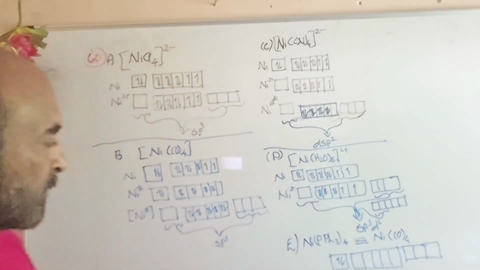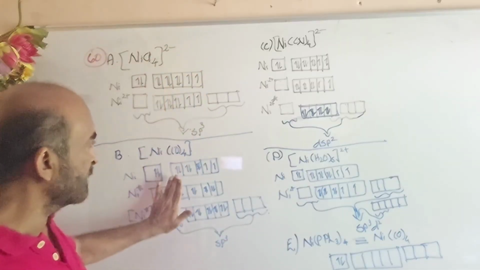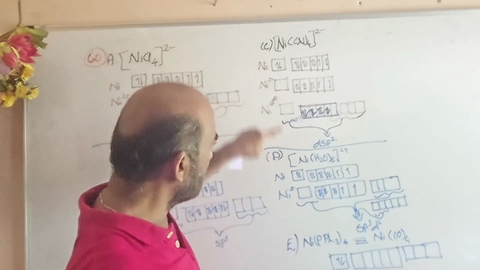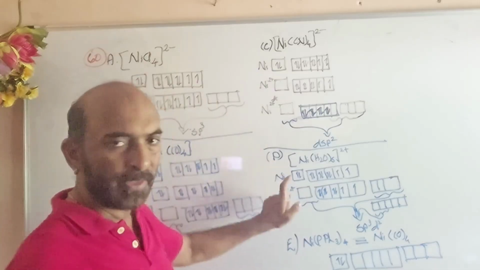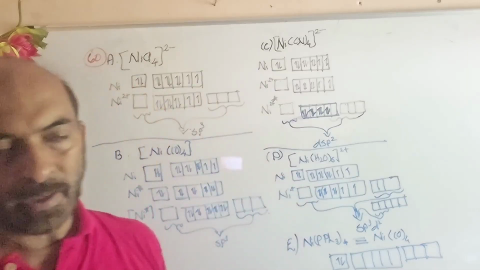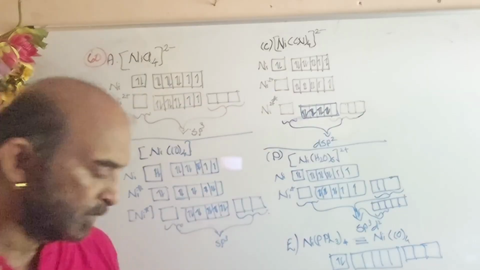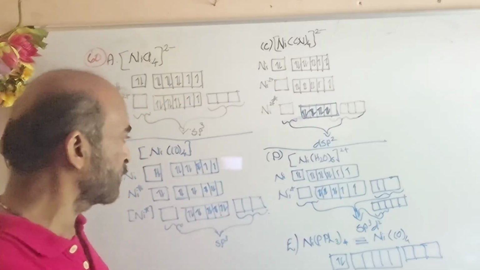So far in our study we found that this is para, this is dia, this is dia, this is para, this is dia. A and D are the cases with the unpaired electron, and so paramagnetism. So A comma D, 4 is our answer for this question.